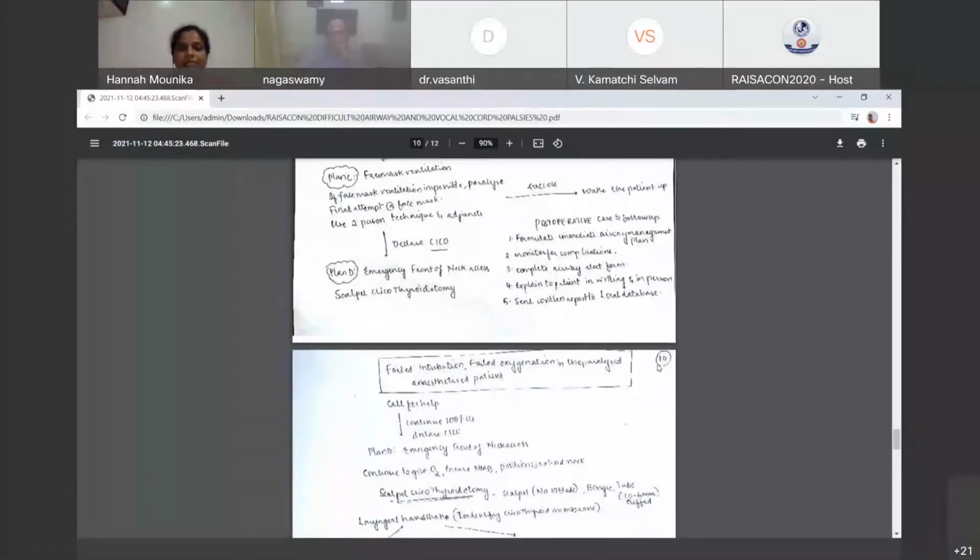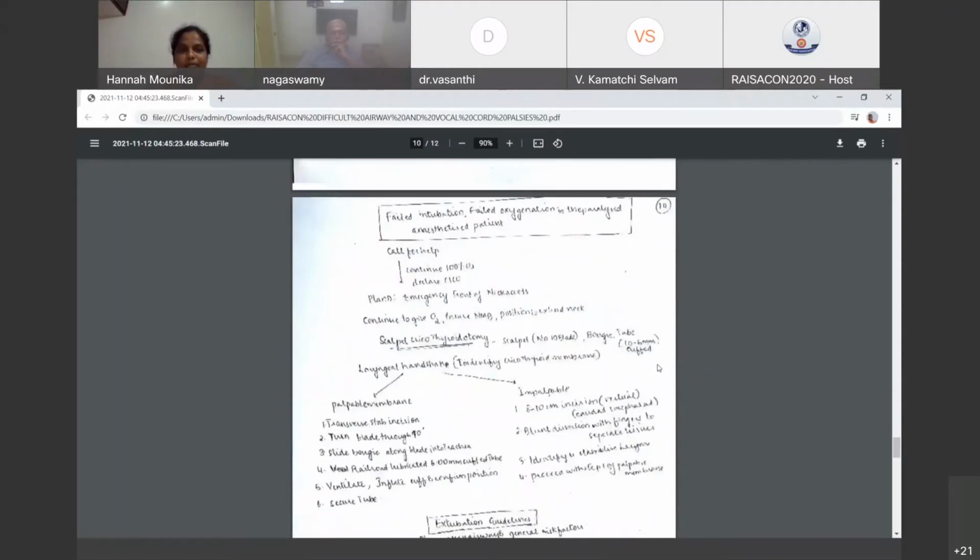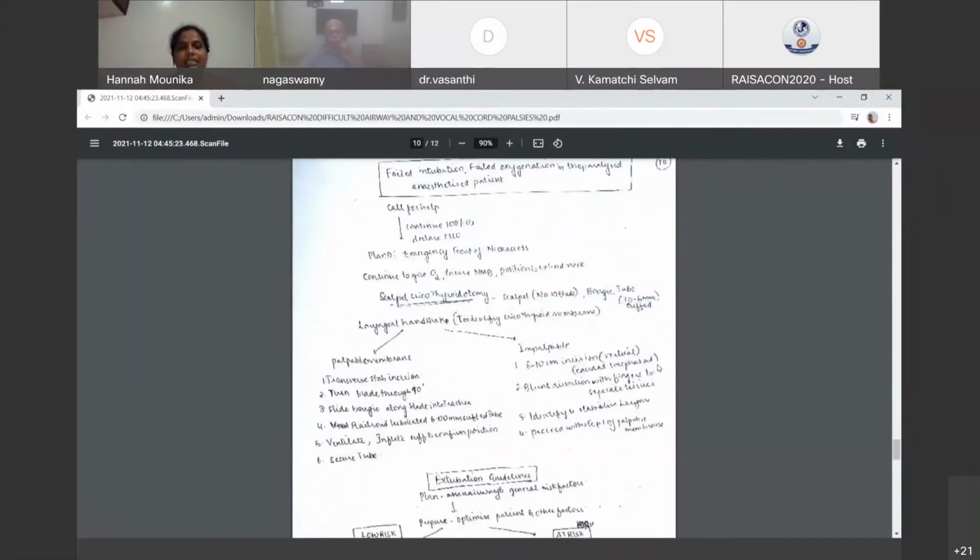Then next comes failed intubation, failed oxygenation, the paralyzed anesthetized patient. This explains the before thing. Continue 100% oxygen, declare CICO and plan for emergency front of neck access. In this, scalpel cricothyroidotomy is given, but we can do needle cricothyroidotomy or scalpel cricothyroidotomy. But if we do needle cricothyroidotomy, we need to have jet ventilation. Otherwise, it won't serve the purpose.